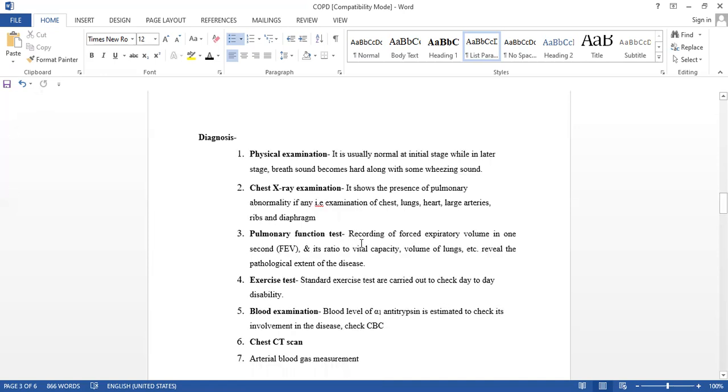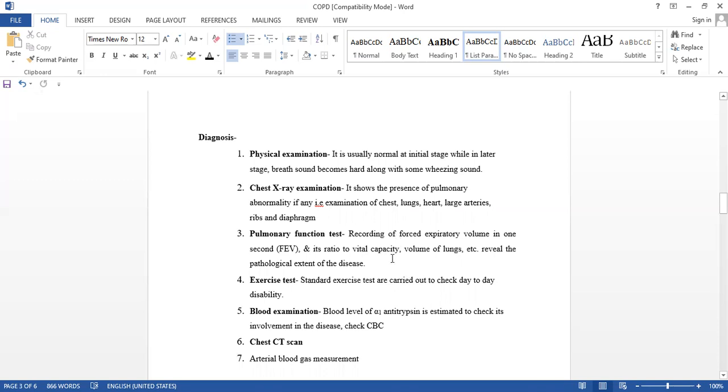Pulmonary function test: recording the forced expiratory volume of air in 1 second, and its ratio to the vital capacity, the volume of the lungs, etc., reveals the pathological extent of the disease. We've seen this one, what do you mean by vital capacity in HAP?